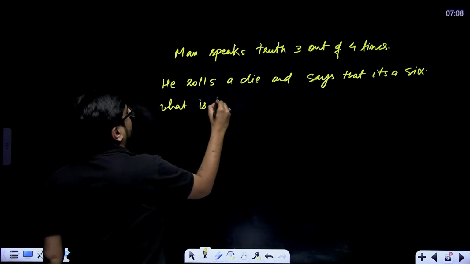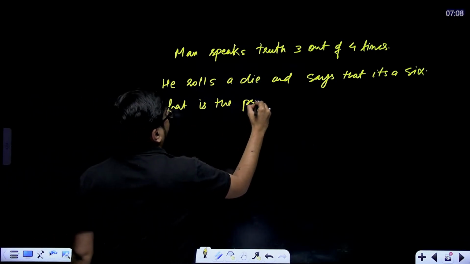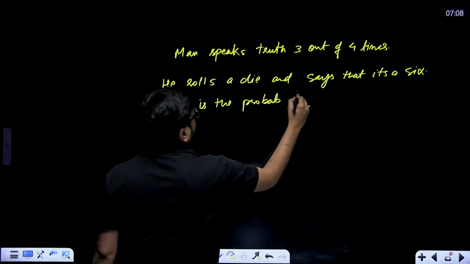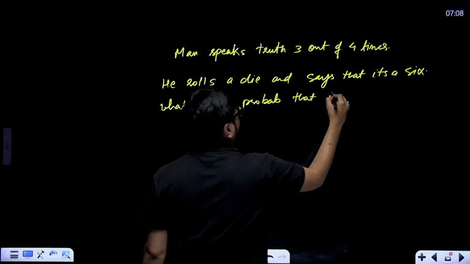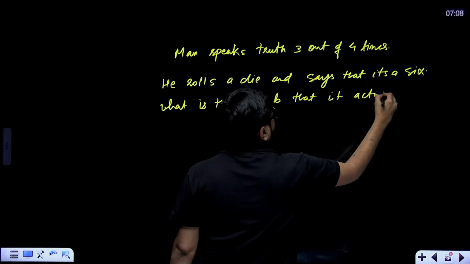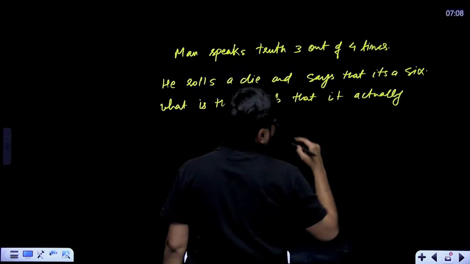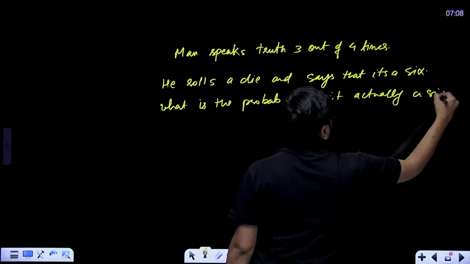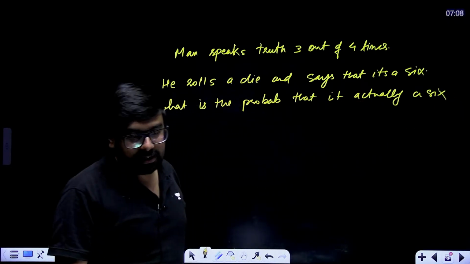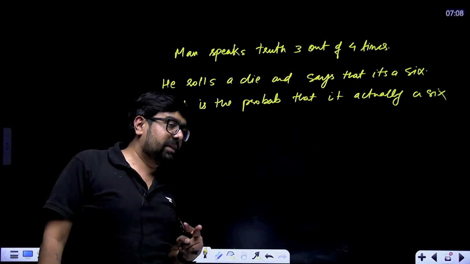What is the probability that it's actually a 6? This is a popular question of Bayes theorem. Okay, what is the probability that it is actually 6? So now here two events are occurring, taking place.